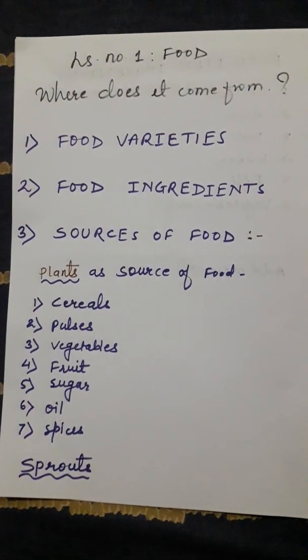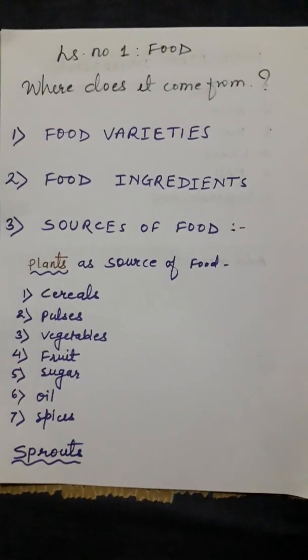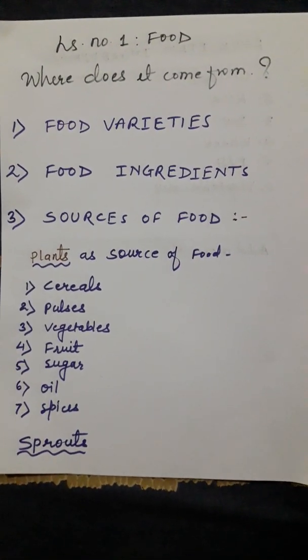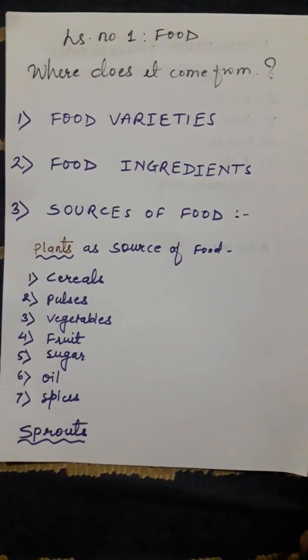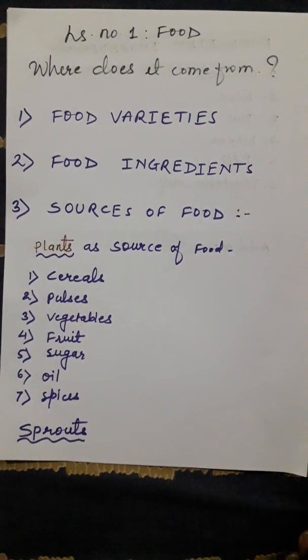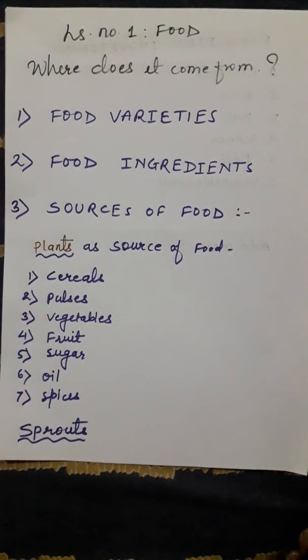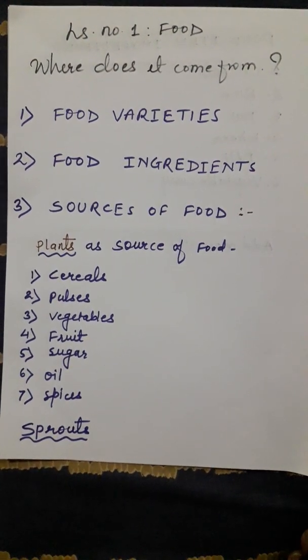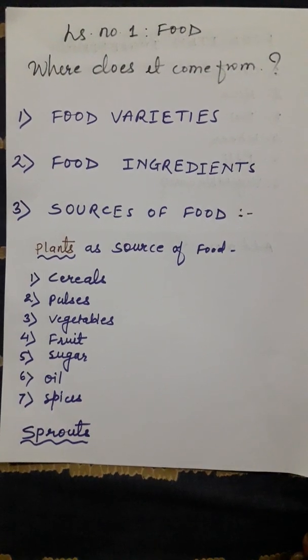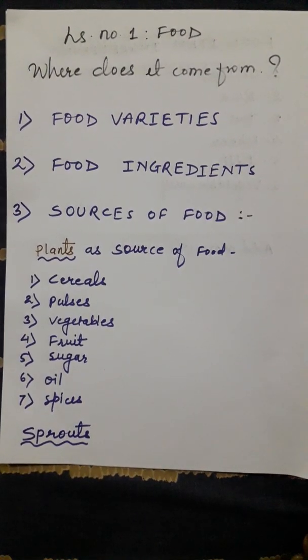Children, now you understood what are the functions of food, what is meant by food varieties, and what is meant by the food ingredients. Now our next topic is sources of food. Sources means from where we are getting food. We are getting food from plants as well as from animals. Food is obtained by living things from both plants and animals.